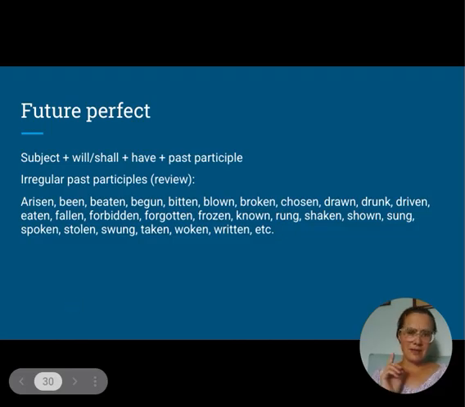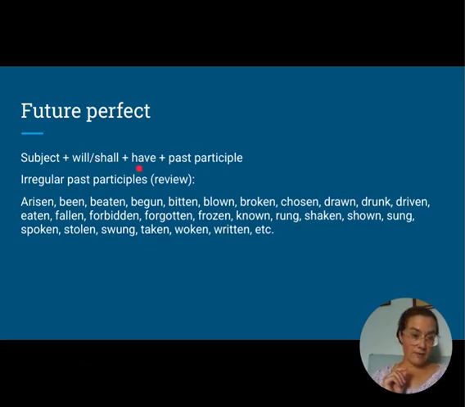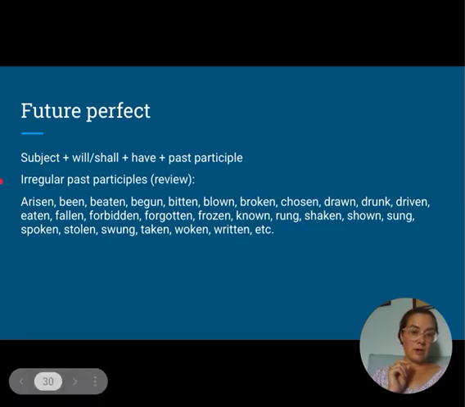Now we're going to discuss the future perfect, which will be formed with our subject, again, will or shall, plus have. That's when we're using that perfect tense there. Then you're going to put the past participle after that. As a quick review, I've put a list here that I've put in a previous video to do with past participles.